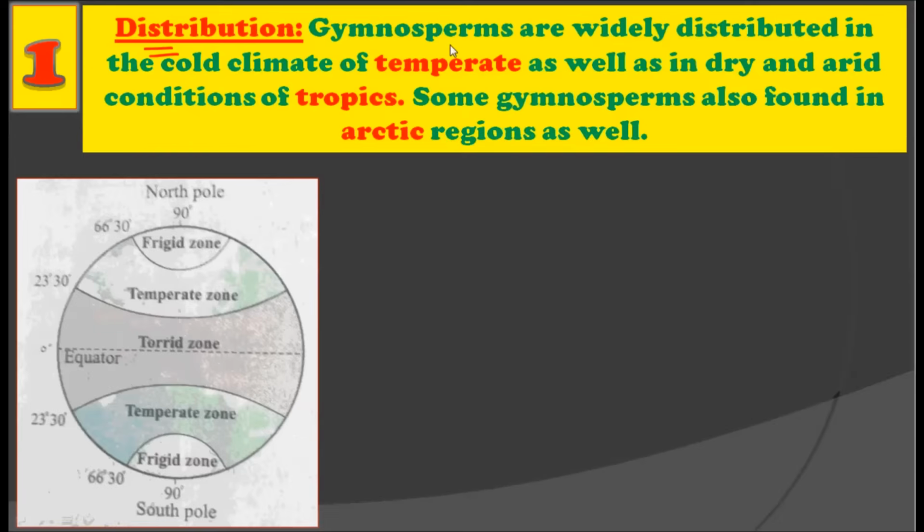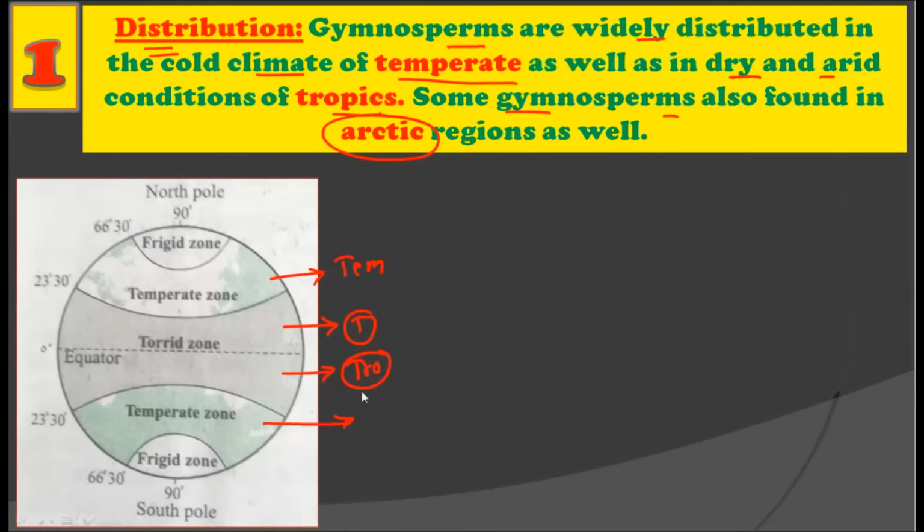Alright. Now see, the gymnosperms are widely distributed in a cold climate of temperate as well as dry and arid climate of the tropics, while some gymnosperms are also found in the Arctic region. Now here in the diagram you can see these are the temperate zones, alright, and below this near the equator we have tropical zones. So these are the tropical zones and these are the temperate zones, alright. Now as you know, temperate zones are somewhat cooler in nature, while the tropical zones are dry in nature, right?